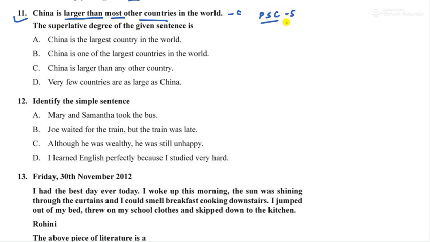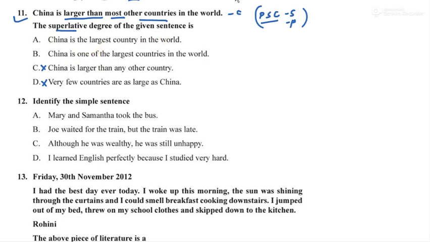And also singular and plural form, you will understand by watching that video, but here I will just tell the answer. China is larger than most other countries. Okay, we have to write it in superlative form, so larger will become what? Largest. So China is largest, China is one of the largest, China is larger, and this cannot be done, very few cannot be done. So out of these two, how are you going to identify the right answer?